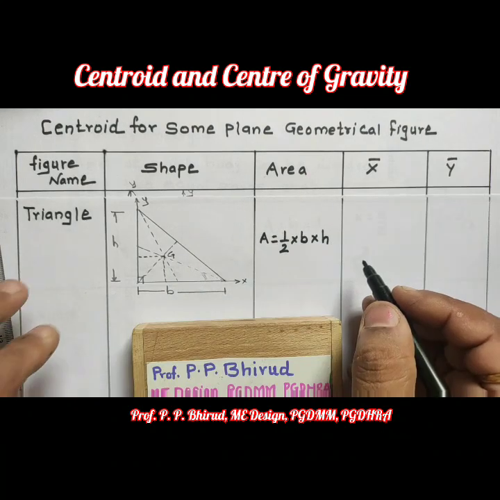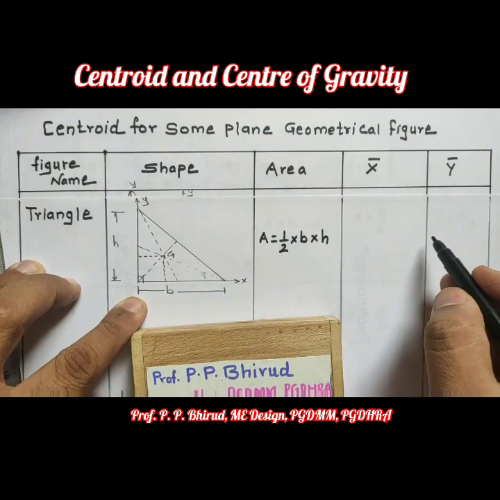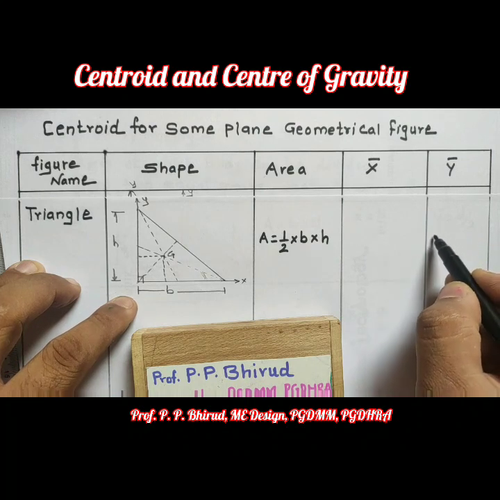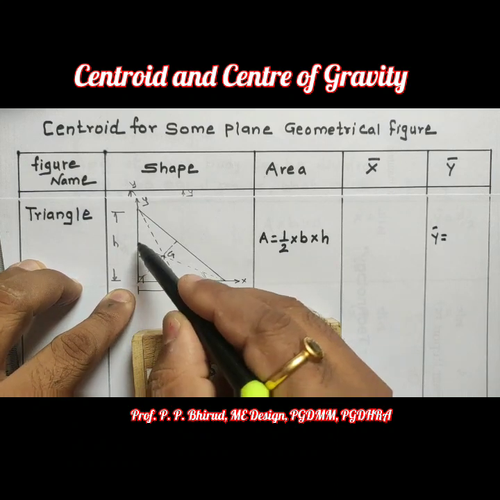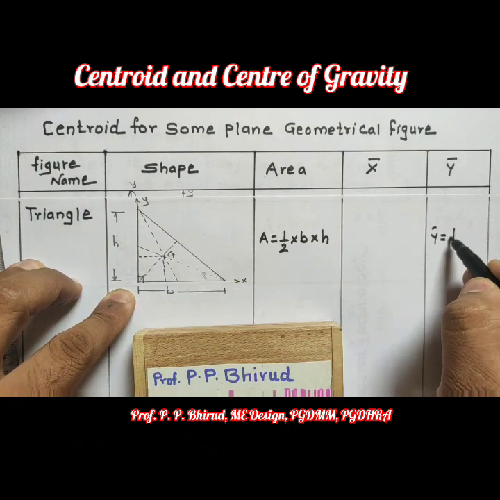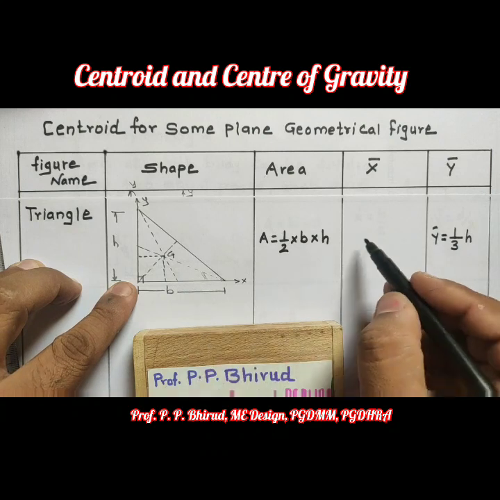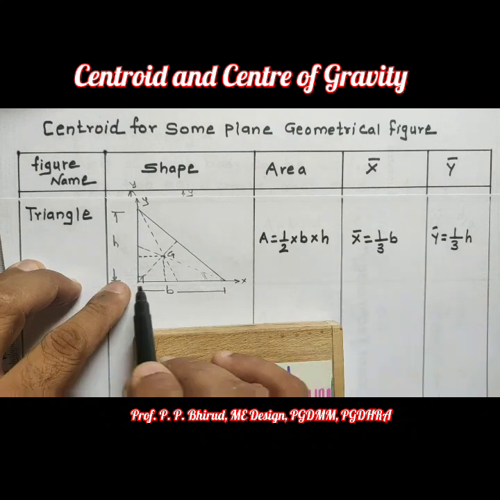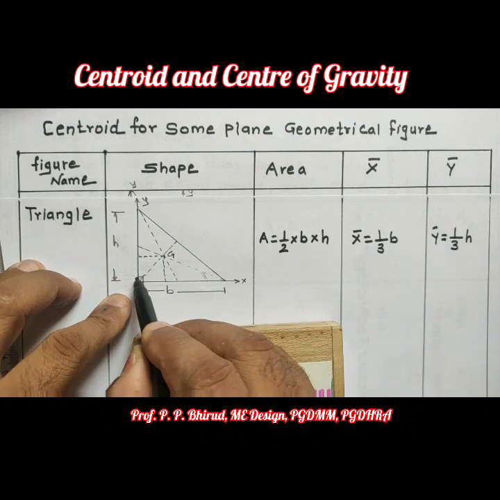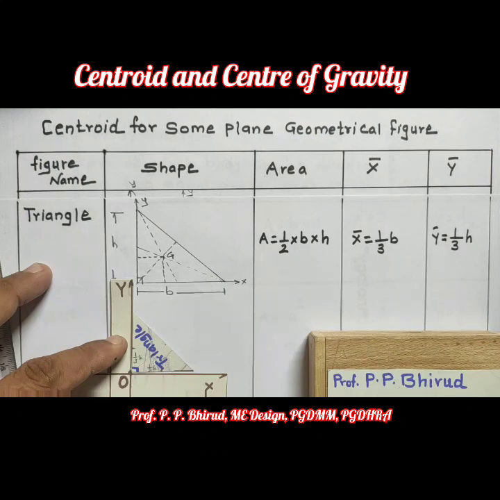Now for the triangle, the G from x-axis, y bar is 1/3 h, and x bar from y-axis it is 1/3 b. This 1/3 b and 1/3 h from this corner, 90-degree corner.